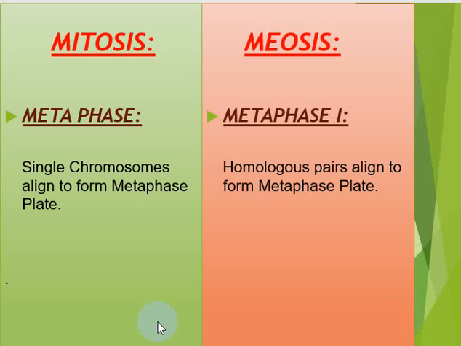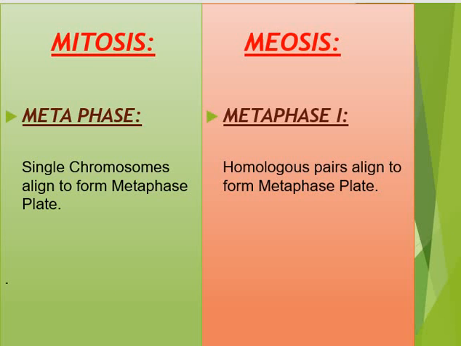In mitosis, it is different. In meiosis, it is different. In mitosis, single chromosomes are attached on the metaphase plate. On the other hand, in meiosis, homologous pairs align to form the metaphase plate. So this is the technical difference between mitosis and meiosis.